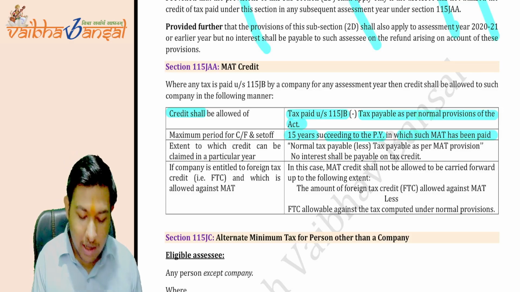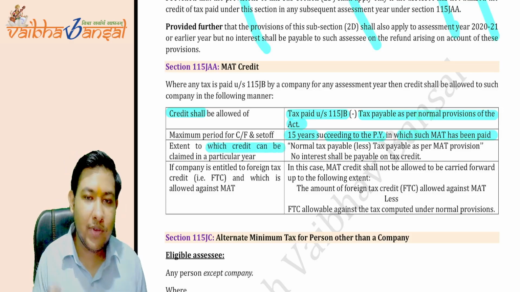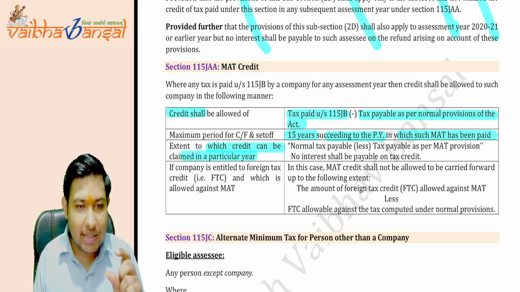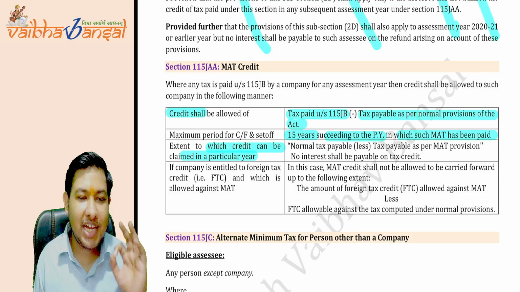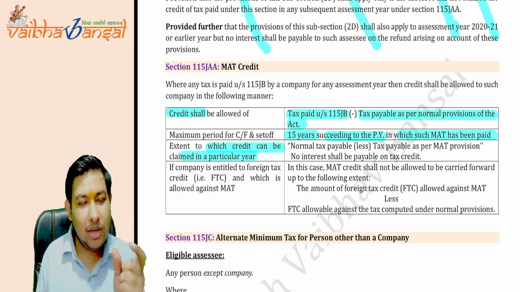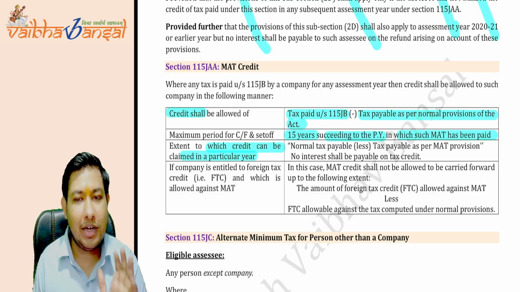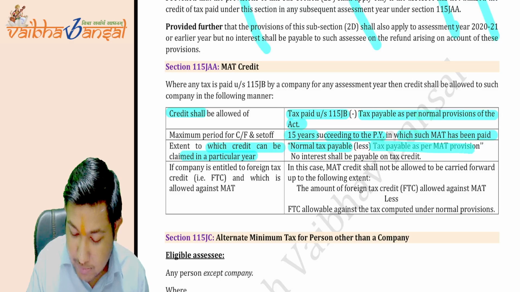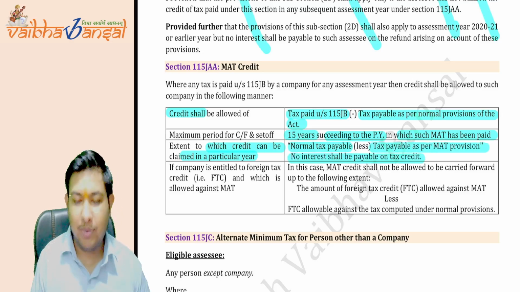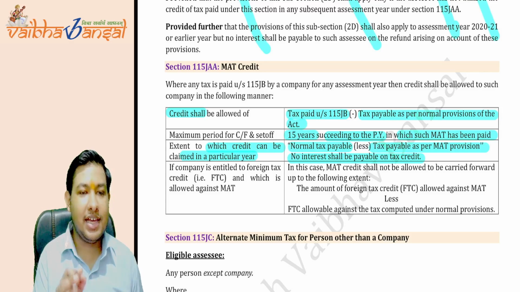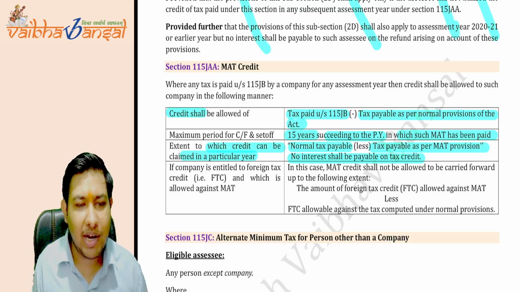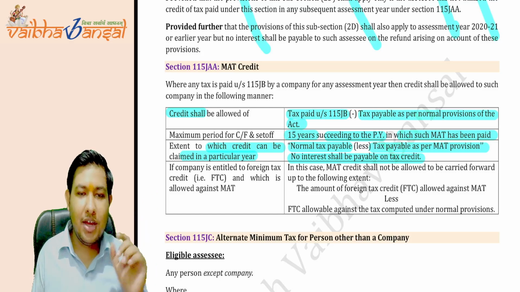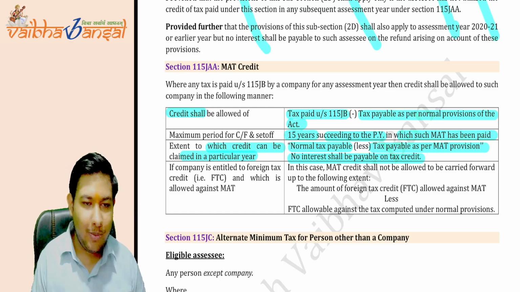Okay, this is clear. Now to what extent will the credit be available? The credit would be available to the extent where the normal tax payable is higher than the MAT. Only the differential amount will be allowed as a deduction: the normal tax payable less the tax payable as per the MAT provisions. No interest shall be payable on that tax credit. You will not say to the government that for the 15 years you are carrying forward our MAT credit, you have taken it 15 years back, now give us interest as well. The government is not going to